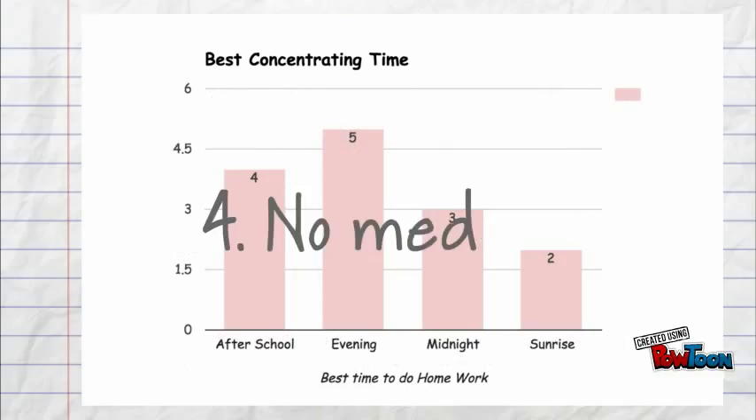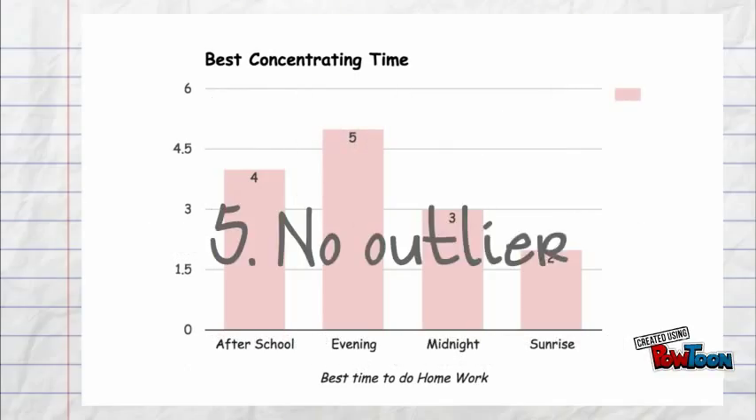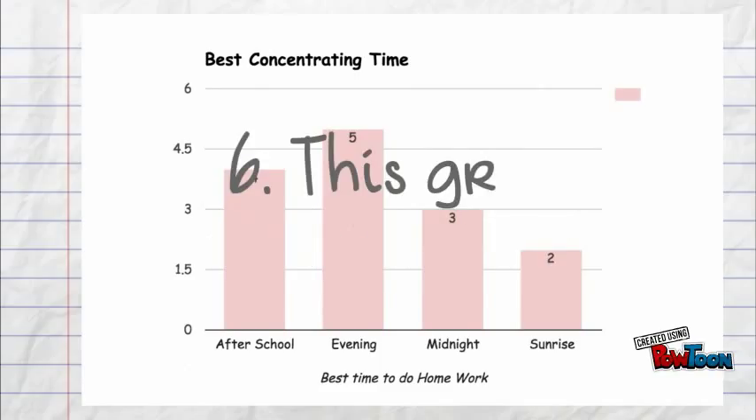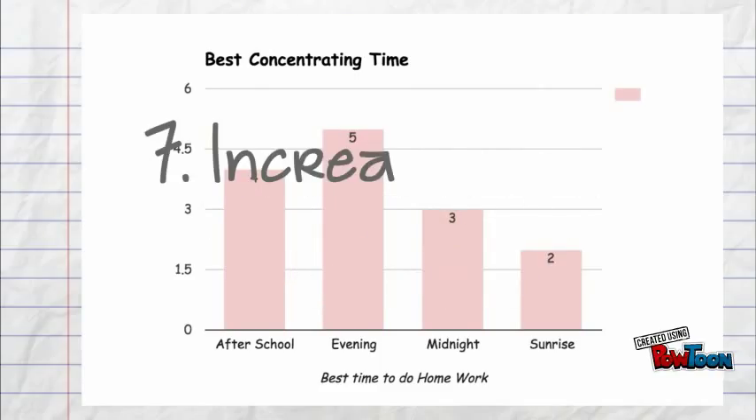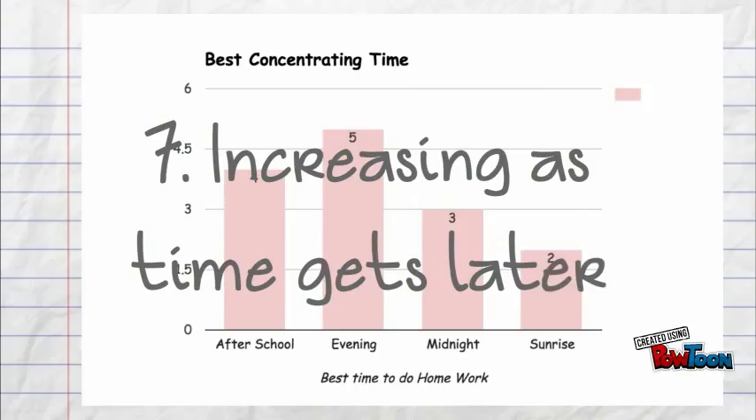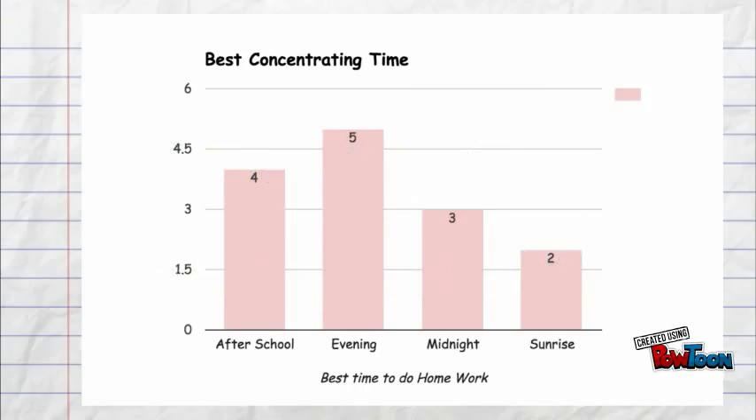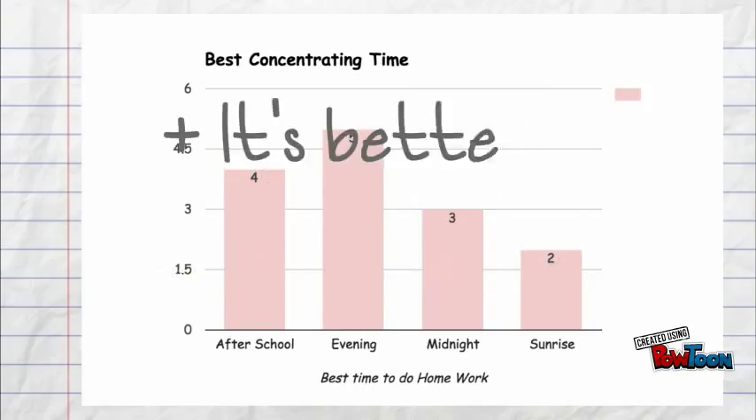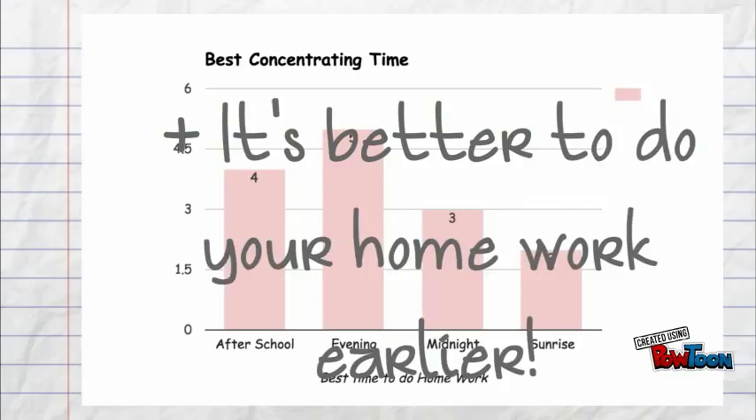There is no median. There is no outlier also. This graph is pretty stable. It's just increasing a little from the evening as time gets later. So from this graph, we can tell that it's better for Younghoon students to do their homework earlier because they can concentrate better and work better.